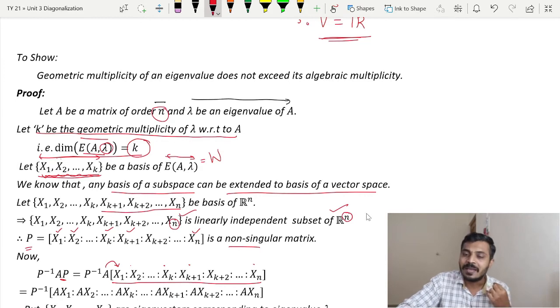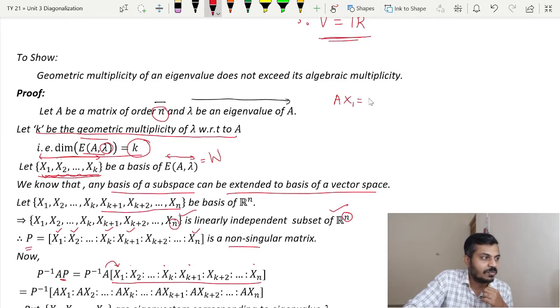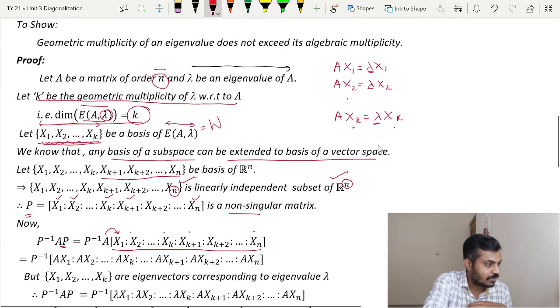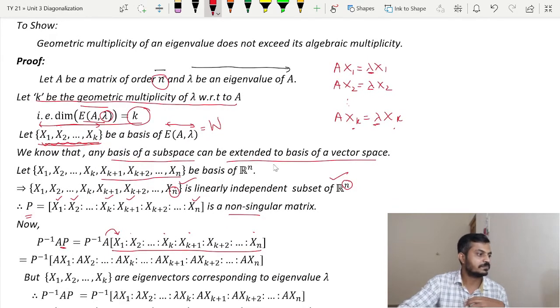And according to the basic definition of eigenvalue and eigenvector, which condition will be satisfied? This A x1 should be what? Lambda x1. Similarly A x2 should be what? Lambda x2, and so on. A xk will be equal to what? Lambda xk. Why is this happening? Because corresponding to this eigenvalue lambda, these are all eigenvectors, that is x1, x2 up to xk. So that is what I have written here.